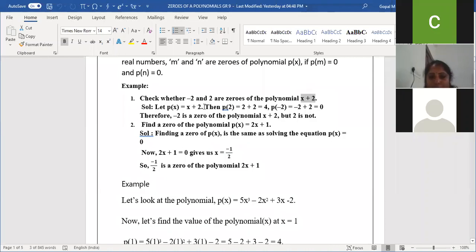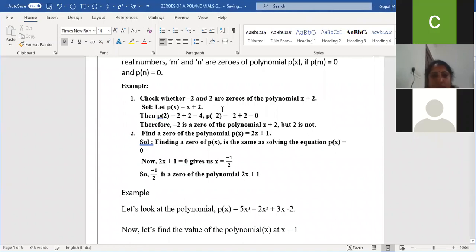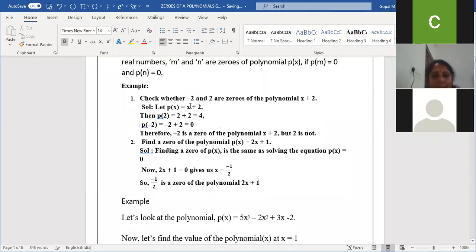Any doubt in this step? Any doubt, children? No, ma'am. Polynomial x plus 2 as p of x is equal to x plus 2. So now they are asking, we need to check by applying minus 2 and 2, whether they are zeros of the polynomial or not. First we'll apply 2. Am I clear, children? First we'll apply 2 in the place of x. In the place of x, if I put 2, 2 plus 2 is equal to 4.